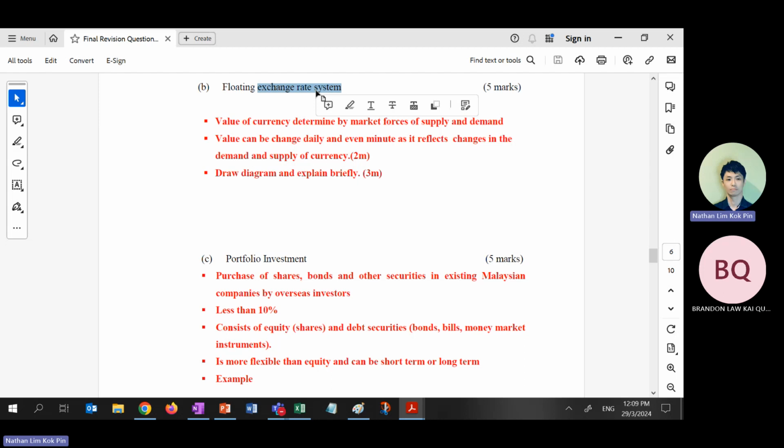That is floating exchange rate. Makes sense? If it's a fixed exchange rate, how to define? Currency in terms of another currency with 100% government intervention. This is how you connect the general and the specific together. So just remember the general form, then you add a few more words behind to get the specific definition.